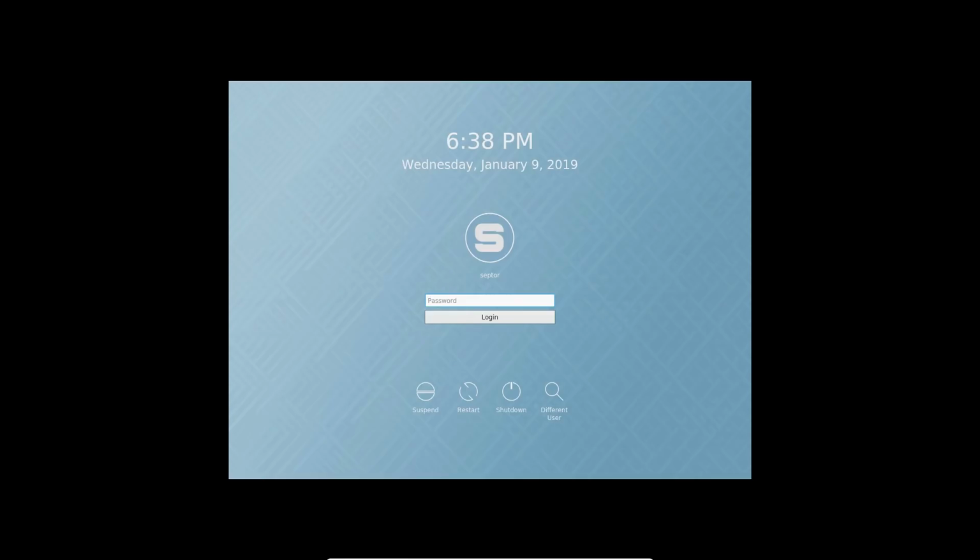All right, so it installed, and let's go ahead and get booted into this bad boy here. Let's see if it actually works better once it's installed. Looks like it might not be full screen still.